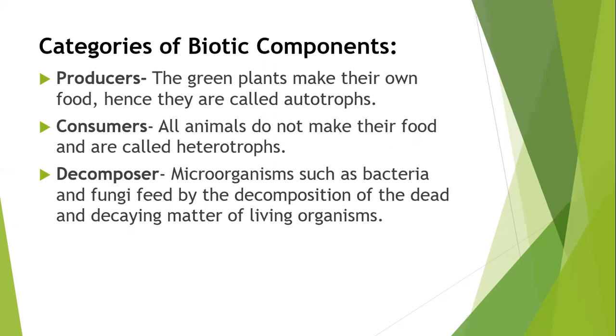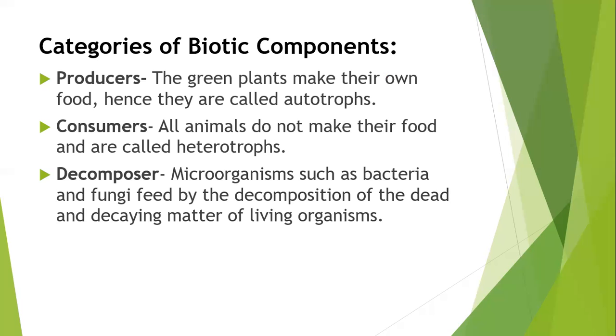So, as you know, this is part 2 of the chapter ecosystem. First we are going to discuss the categories of biotic components. The biotic components are categorized into three forms: producers, consumers, and decomposers. First we will discuss the producer.